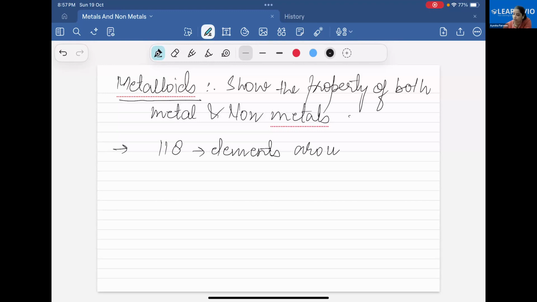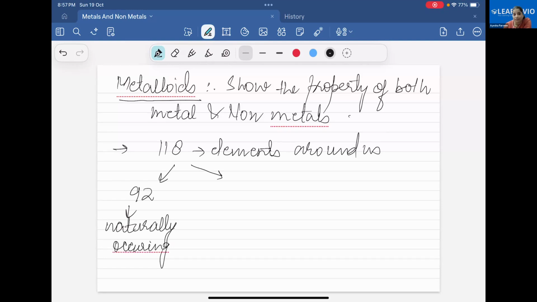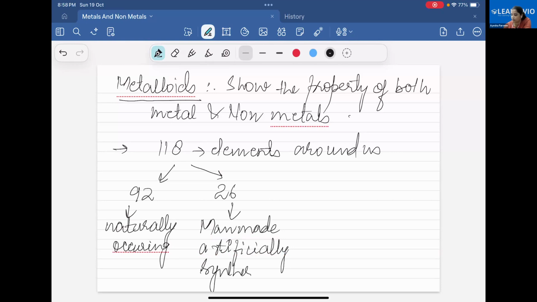118 elements around us. Out of these 118 elements, 92 elements are naturally occurring. The rest, how much is left? It's a simple subtraction, that is 26. 26 are man-made or artificially synthesized in the laboratories.